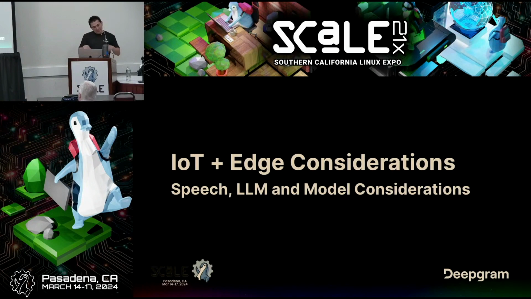And then the last one is kind of an outlier, different from the first 2. If you're going to run multiple LLMs or multiple machine learning models on your device, what does that look like? We'll get into it a little later, but I've already said there are 3 machine learning components: speech to text, LLM, and text to speech. Technically, those are 3 models, so we have to talk about that.